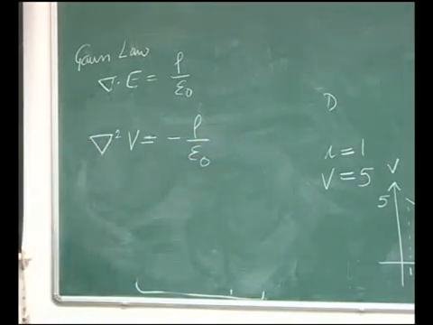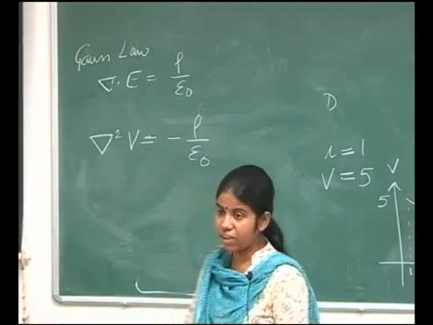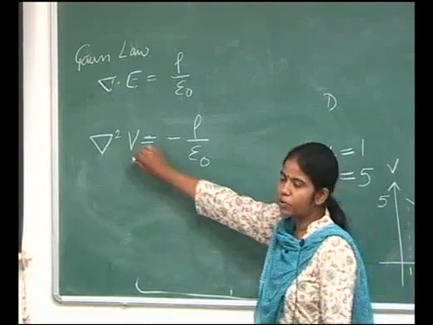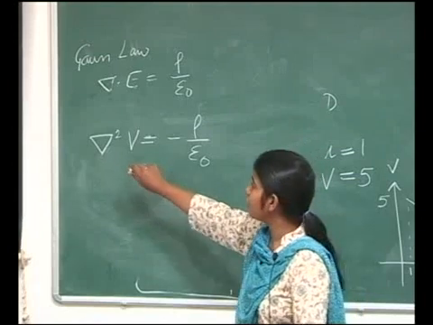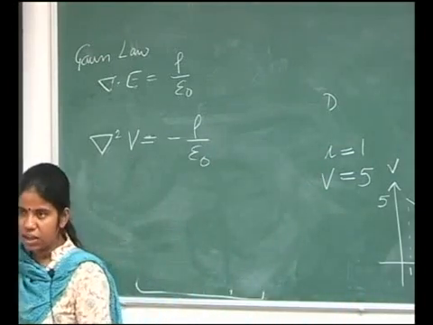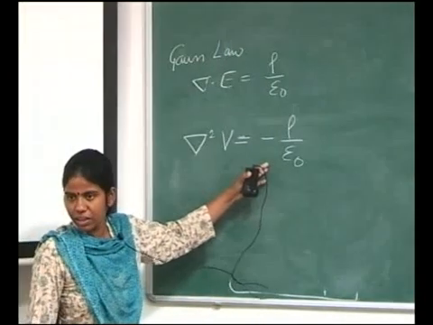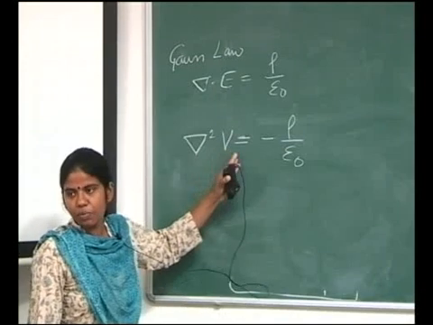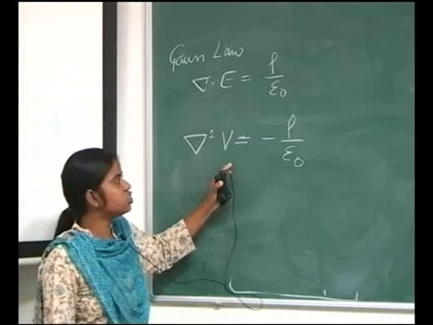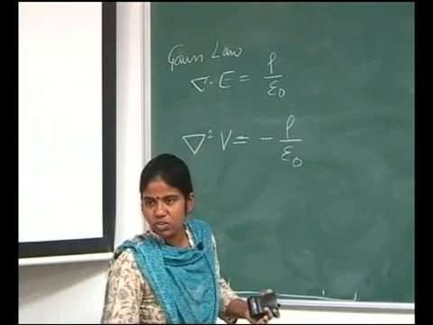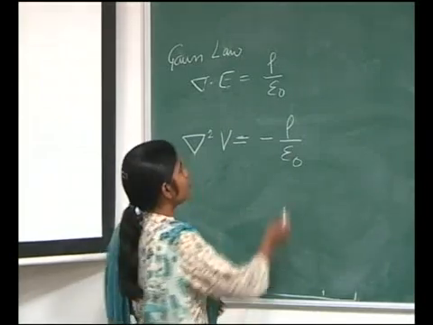So, if I know the scalar potential at any point V in space, I can give you the electric field, I can give you the charge enclosed, I can give you everything. What I need to know is only the scalar potential, and I can calculate the electric field, and the charge enclosed in the entire space or in a small volume. But what if you know rho?